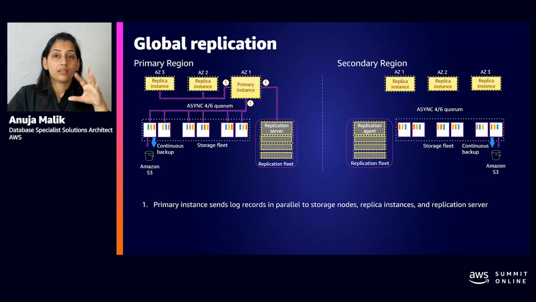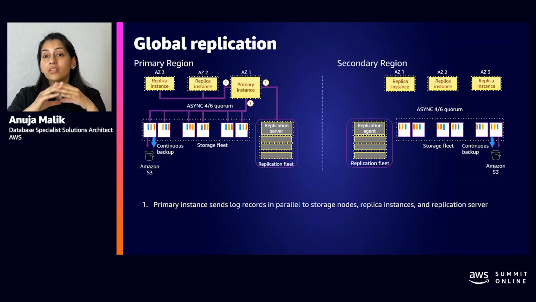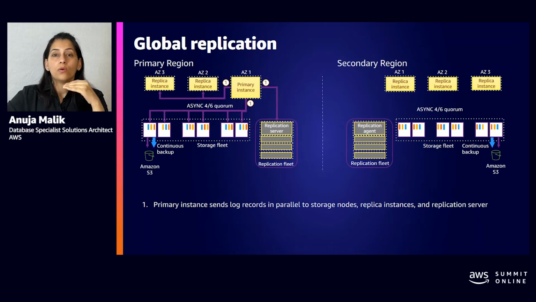An Aurora cluster in a single region can have up to 15 read replicas, and those read replicas also consume those same log records. They consume those log records to keep their local buffer caches consistent and as close as possible to the actual writer. And therefore, as a result, for the Aurora in-region replicas, we see a replica lag of typically milliseconds. It's 10, 20, 30 milliseconds.